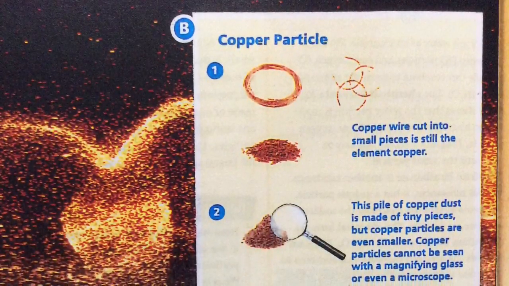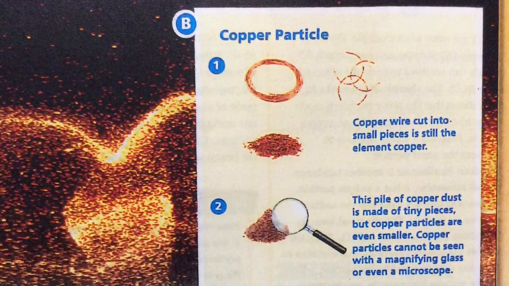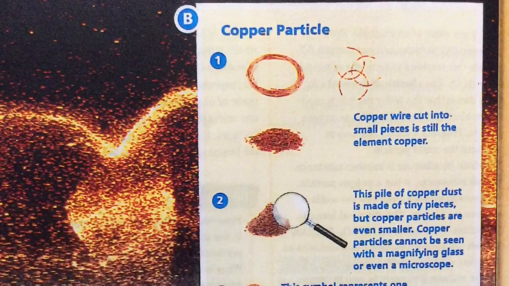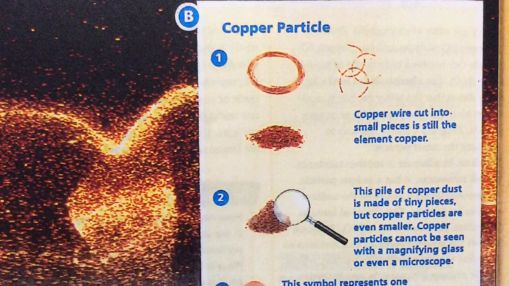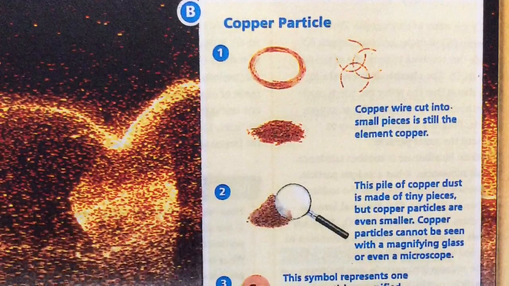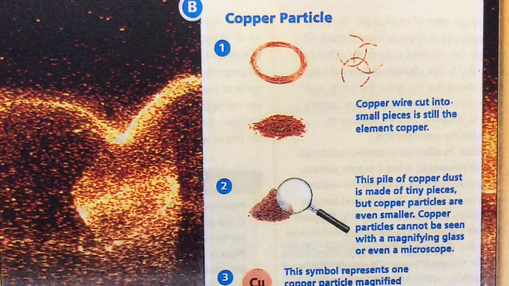Copper wire cut into small pieces is still the element copper. This pile of copper dust is made of tiny pieces, but copper particles are even smaller. Copper particles cannot be seen with a magnifying glass or even a microscope. This symbol represents one copper particle magnified billions and billions of times.